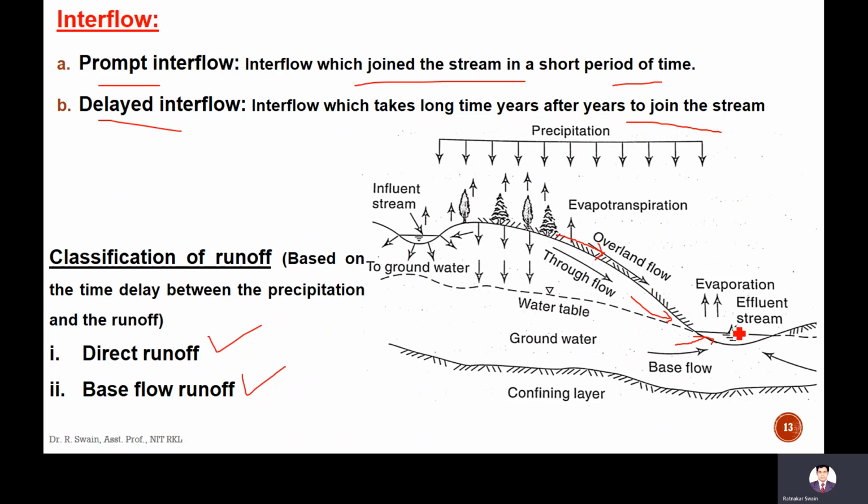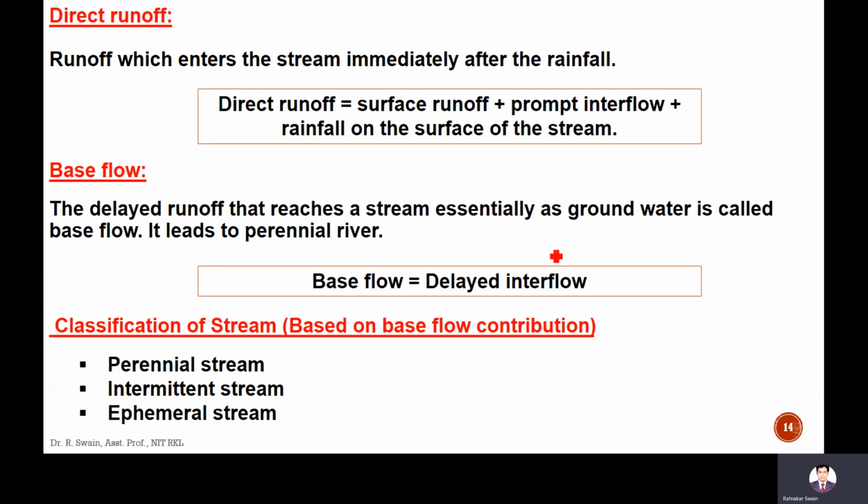Direct runoff means the surface runoff, prompt interflow, which joins immediately after rainfall, and rainfall on the surface of the stream. Rainfall on the water body is also included in the direct runoff.